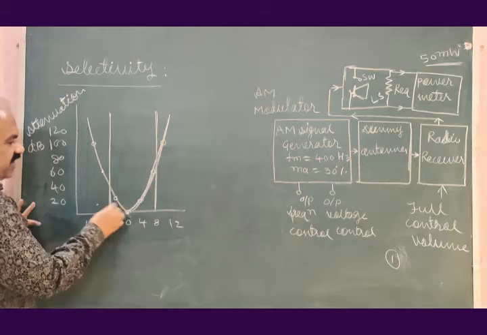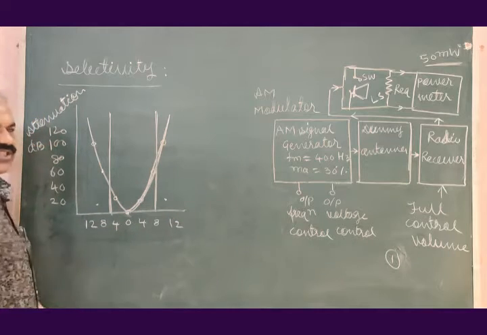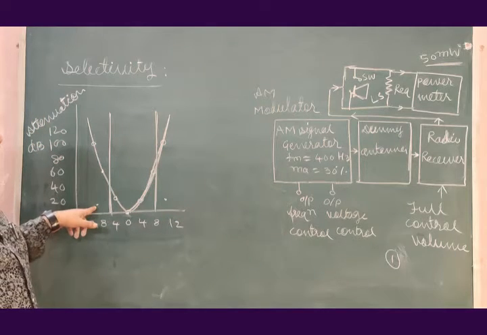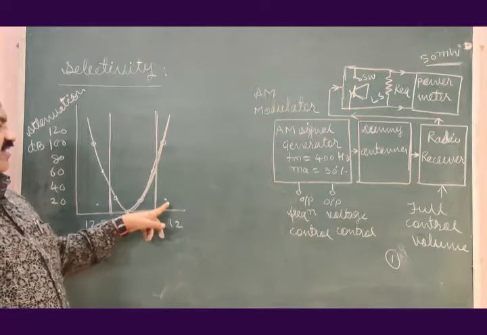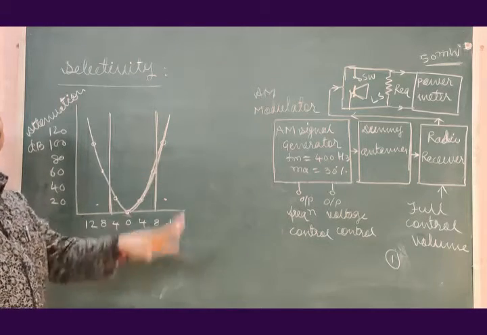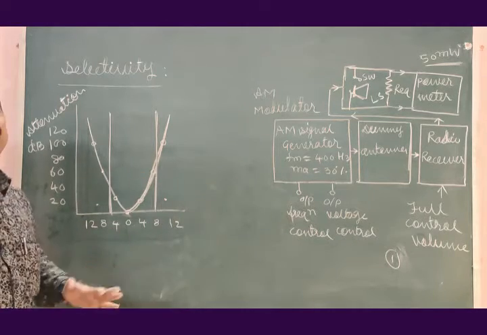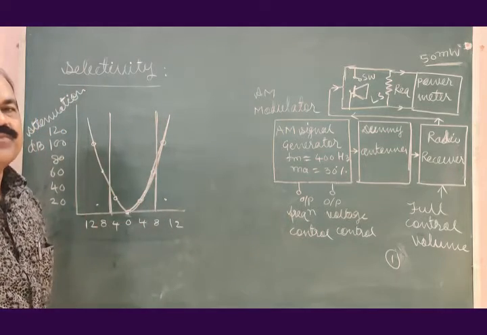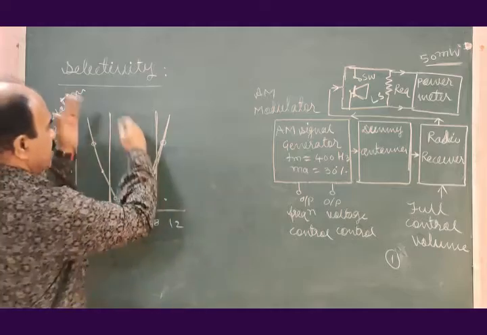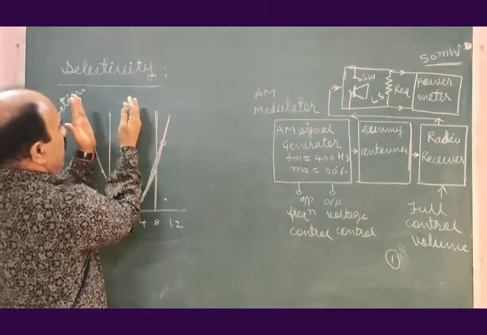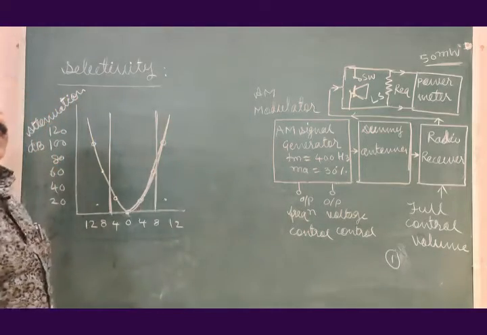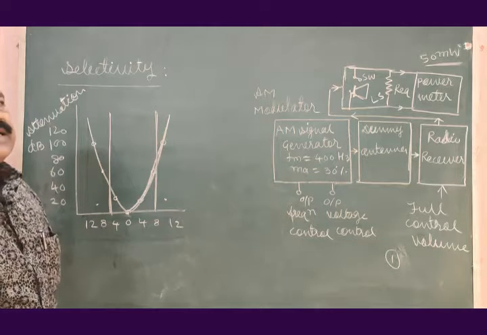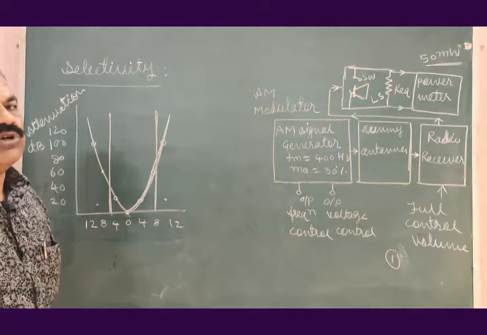Information corresponding to the earlier station and the later station will be completely cut if the frequency response of the IF amplifier is narrow. If it is wide, the selectivity will be poor.